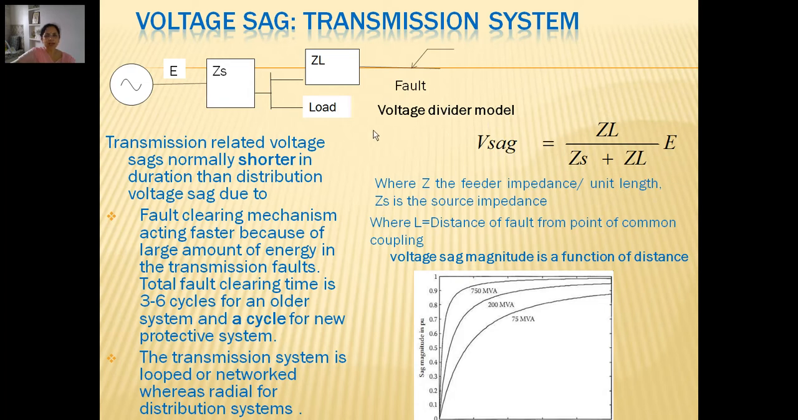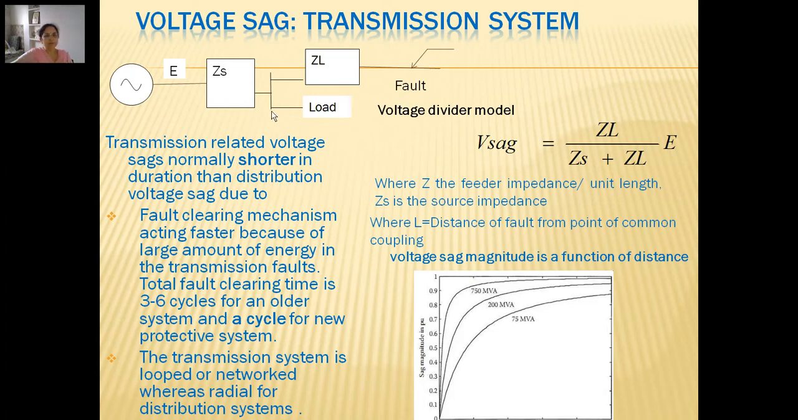So voltage sag at this point can be calculated because of the fault taking place at this point, which will be seen by this load. So we are calculating it at the PCC. This voltage sag, again I am repeating, is by definition the available voltage which is seen by the load.